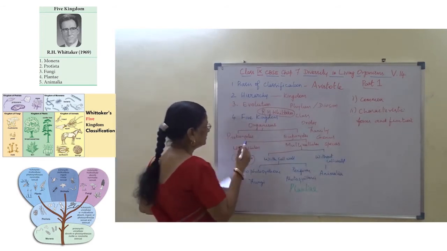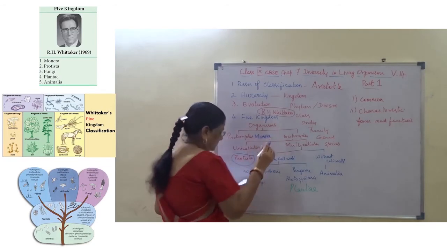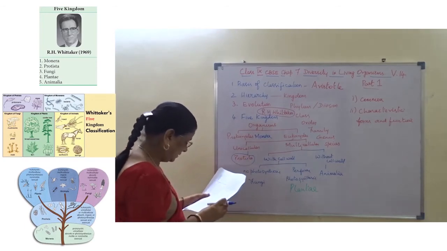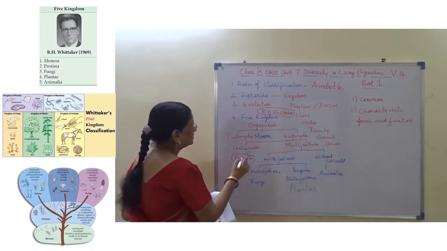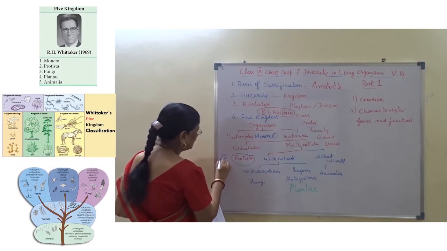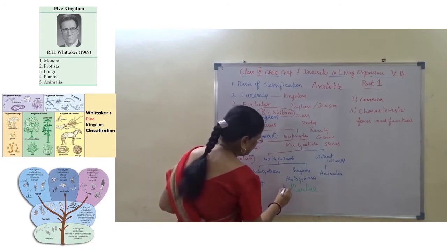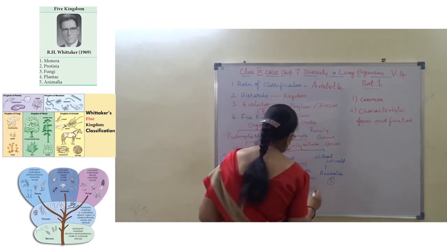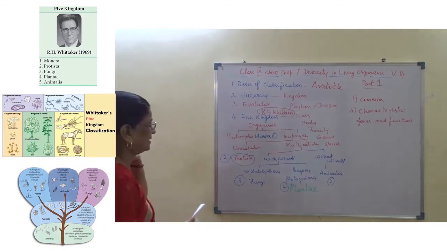This is kingdom Monera, and then unicellular is the Protista, and then we have Fungi. So this is first kingdom Monera, second Protista, third Fungi, fourth Plantae, fifth Animalia. So these are the five kingdoms as Whittaker classified.